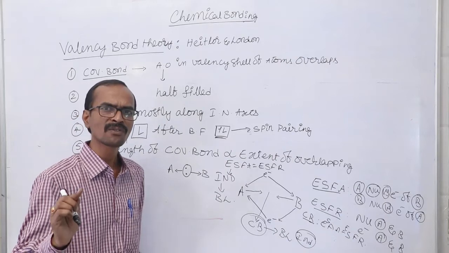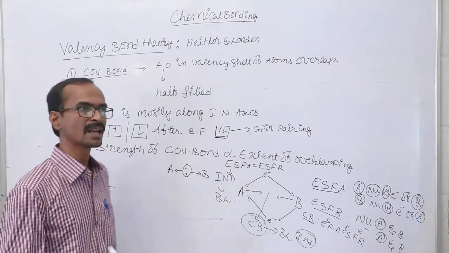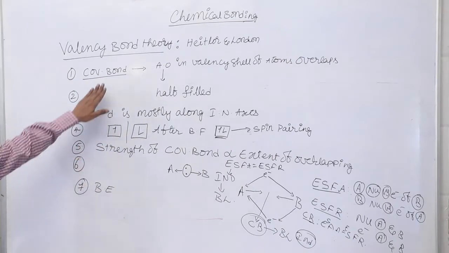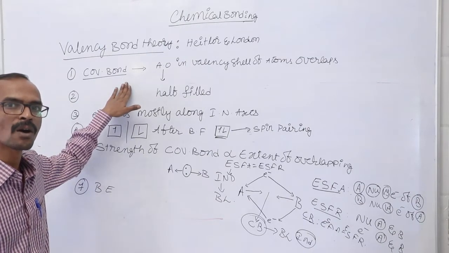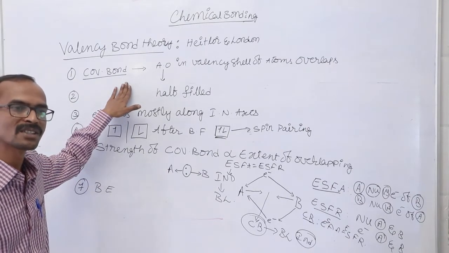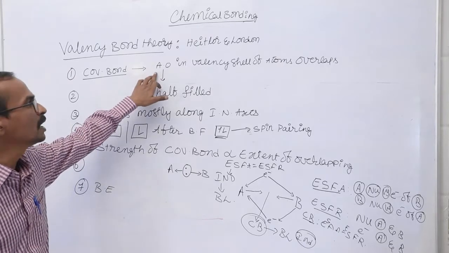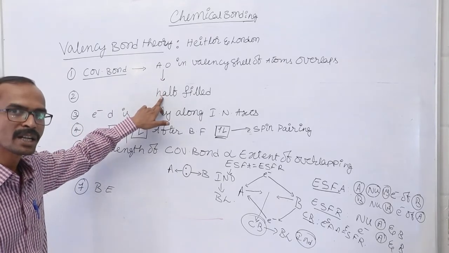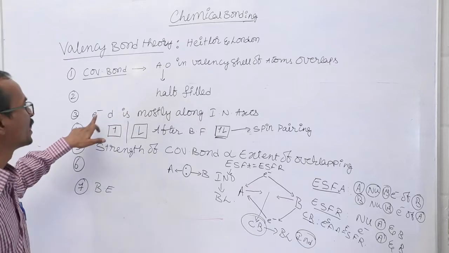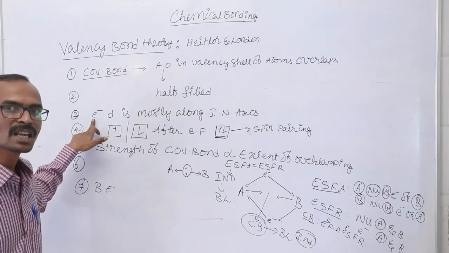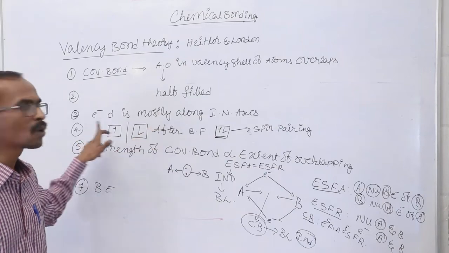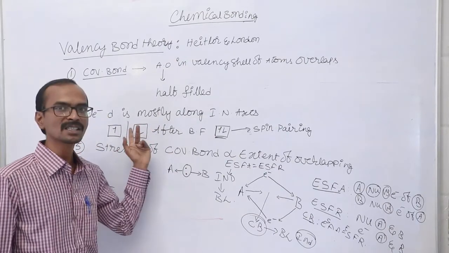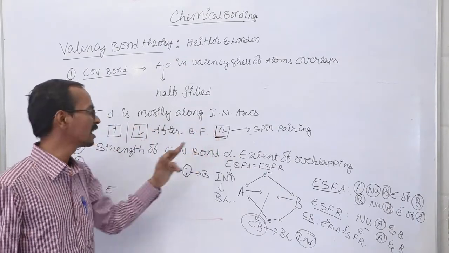Okay, let's have a quick review of the postulates of valence bond theory. A covalent bond is formed by the overlapping of the atomic orbitals present in the valence shell of atoms. Only the half-filled atomic orbitals are involved in the process. Next, the electron density is mostly present along the internuclear axis. After the covalent bond formation, spin inversion or spin pairing takes place.